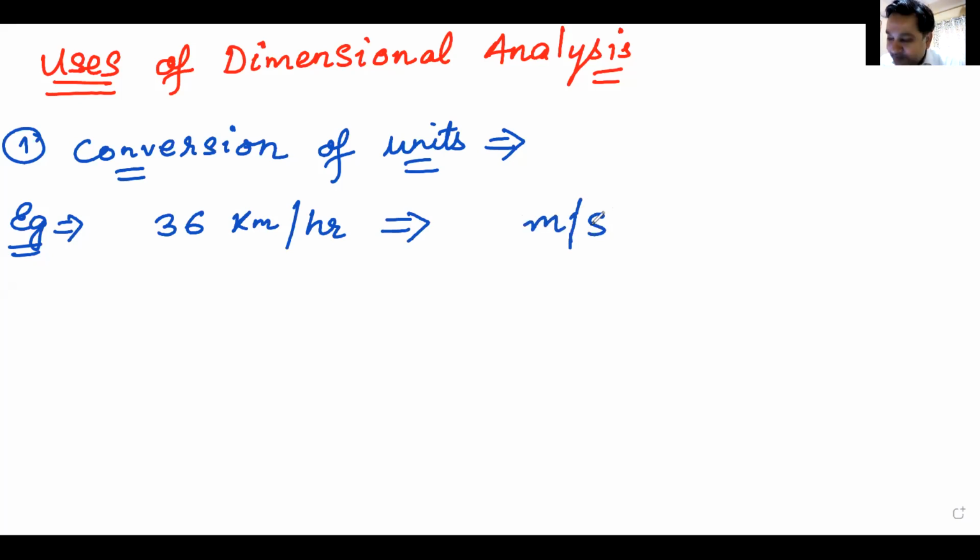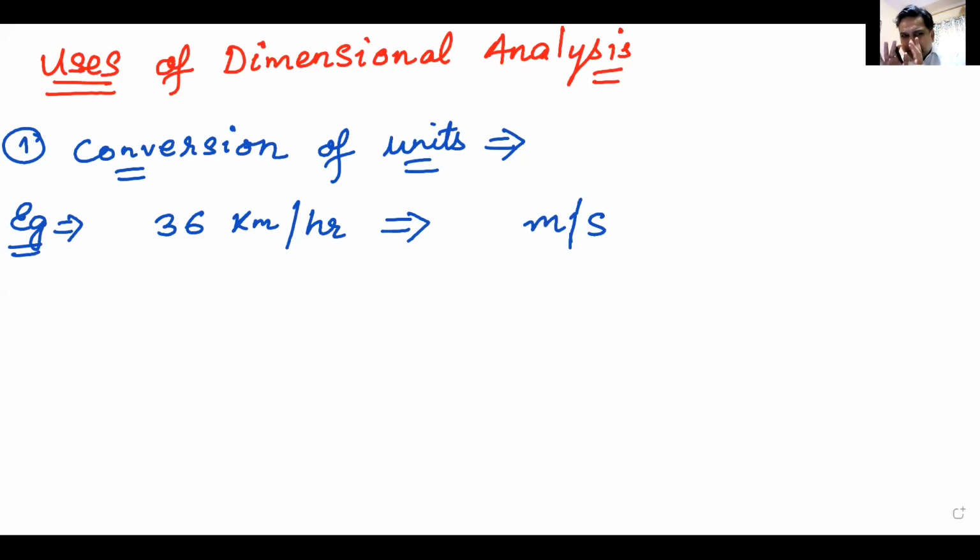Into meters per second. I guess everyone knows it. Can anyone tell me how are we going to do this? To convert. Okay, it's very simple. Now there are different ways of doing it. Multiply by 1000 and divide by 3600.